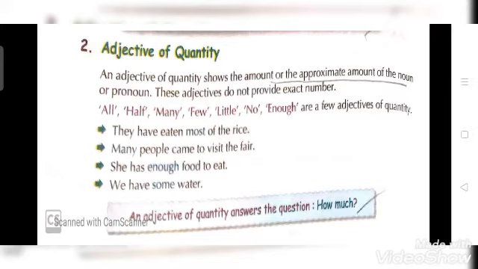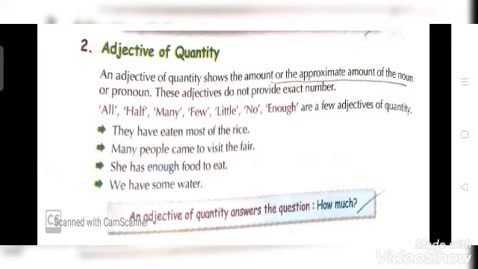Example: all. All means पूरा, but you are not getting the idea of how much. So all, half, many, few, little, no, enough are a few adjectives of quantity. Now see more examples. They have eaten most of the rice. कितना उन्होंने खा लिया? Most. Most is an adjective of quantity.